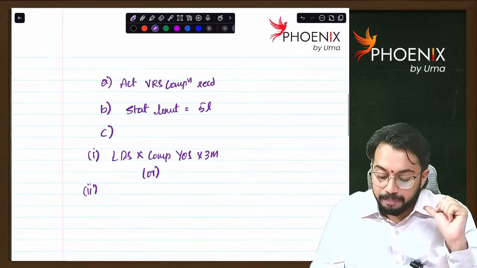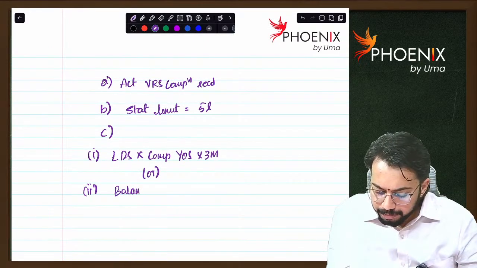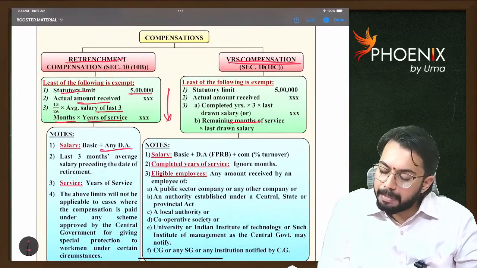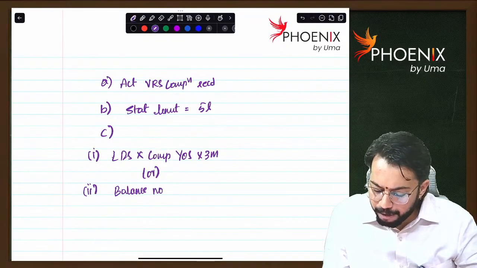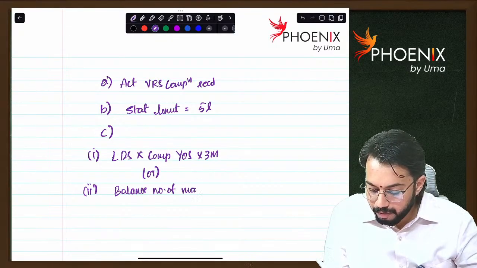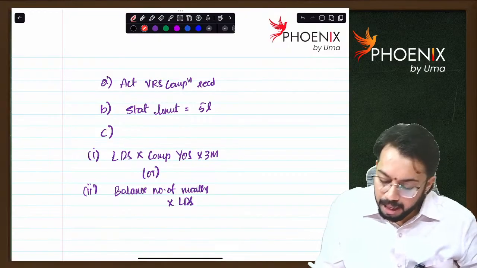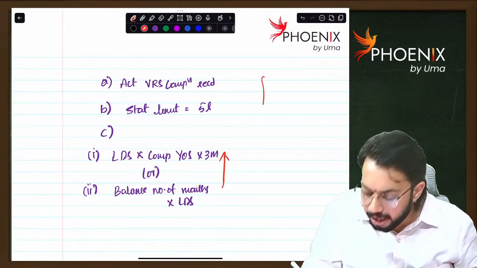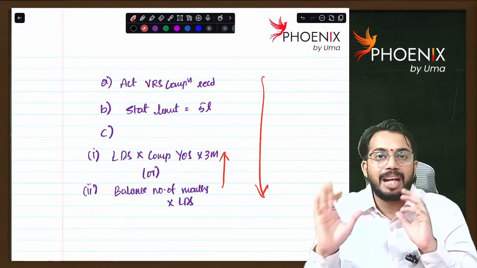The second sub-step is for future years, the balance years: remaining months of service, the balance number of months, into last drawn salary. In the third sub-step, whichever is higher you will take. In these three sub-steps, whichever is lower will be allowed as exemption.